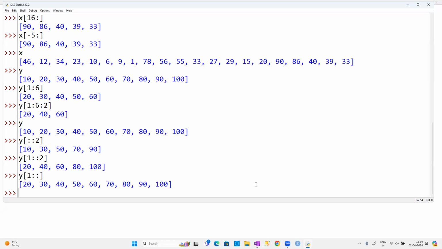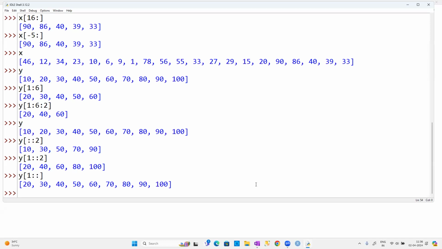Now here, some people will get a doubt saying, sir, can we use a negative step? Yes, we can use a negative step also, guys, but it requires a little bit of control and a little bit of practice. Without that, we can't understand it.